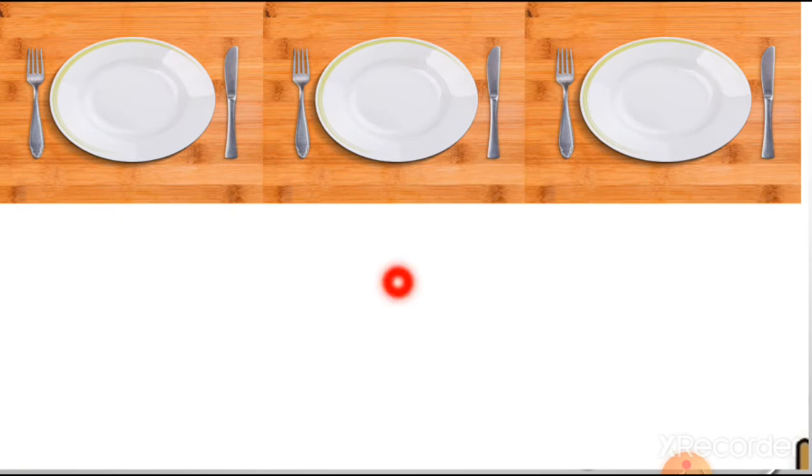Now here you can see there are 3 plates, but these plates are empty. These plates have nothing. What is the meaning of nothing? Nothing means 0. So we are adding 0 three times, 1, 2, 3.